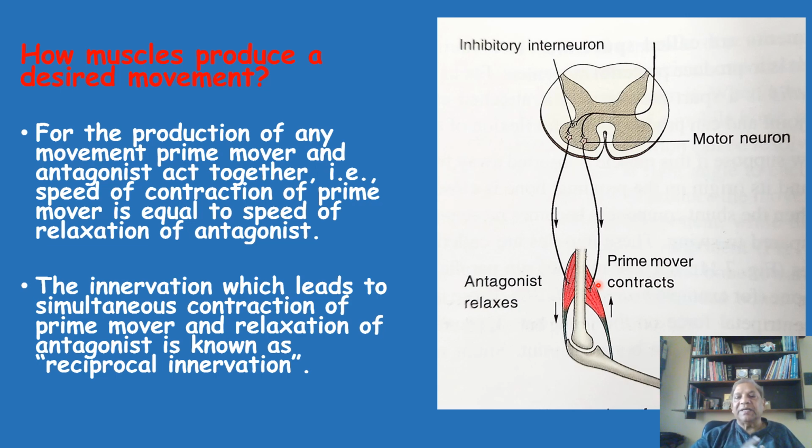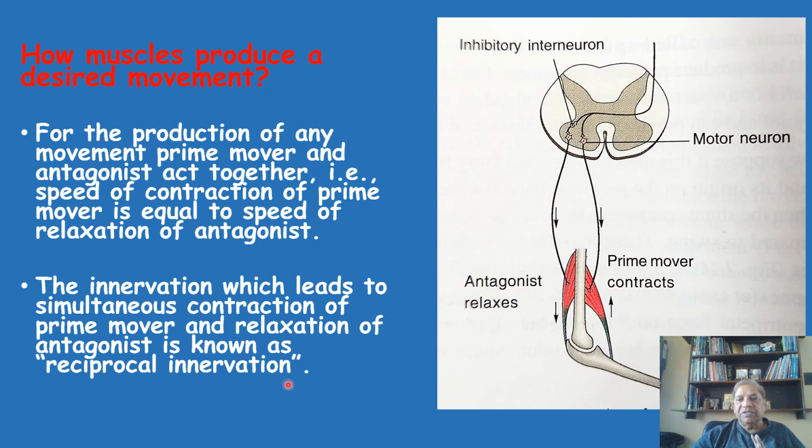In the prime mover there is an excitatory impulse, while in the antagonist muscle there is an inhibitory movement going on. This kind of innervation, where both the muscles are simultaneously supplied with opposite roles, one excitatory and the other inhibitory, is called reciprocal innervation. Innervation means nerve supply. Okay, reciprocal innervation: the innervation which leads to the simultaneous contraction of the prime mover and the relaxation of the antagonist is known as reciprocal innervation.